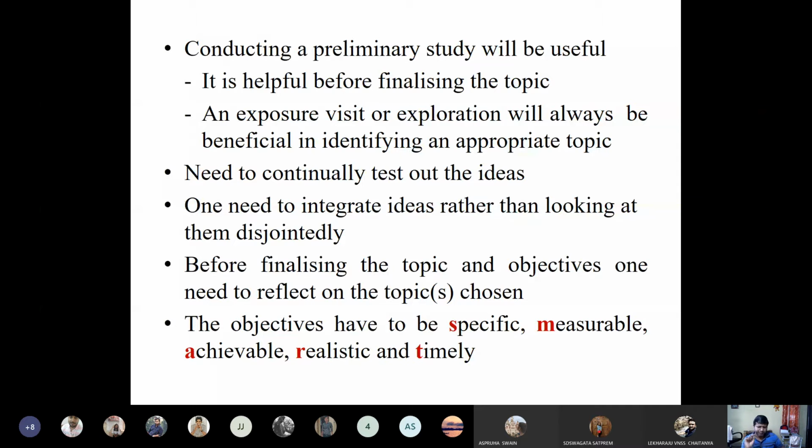See, while you are selecting the topics and objectives, you should be very careful. It should not be that your objective is different from your topic. You should not select an objective which has no link with your problem. Generally, sometimes we find that students come with one problem and then the objective is something different. So you should be very careful that your objective is linked with your problem, because unless your objective is linked with your problem, you may face problems in the future the moment you collect the information.